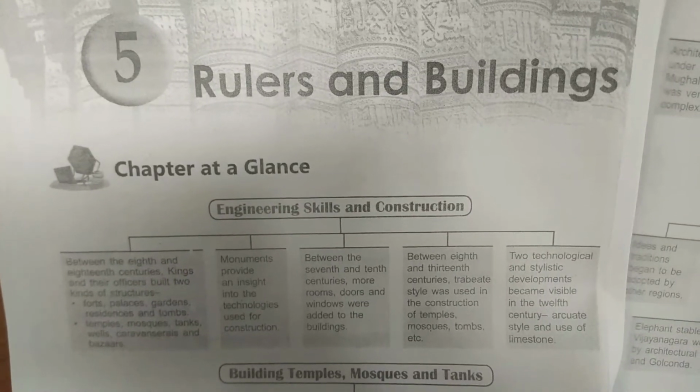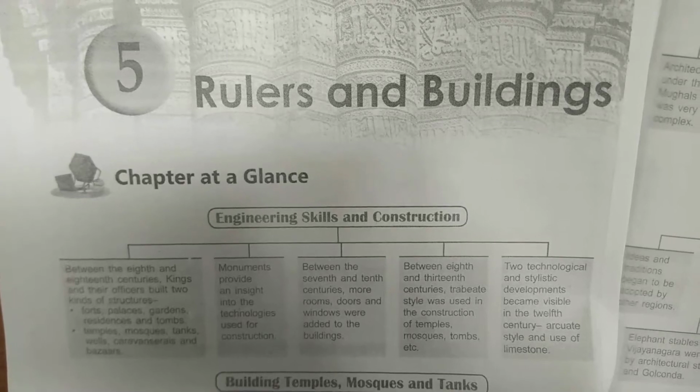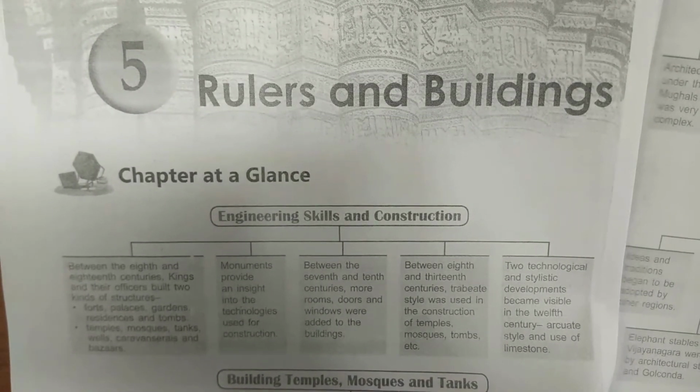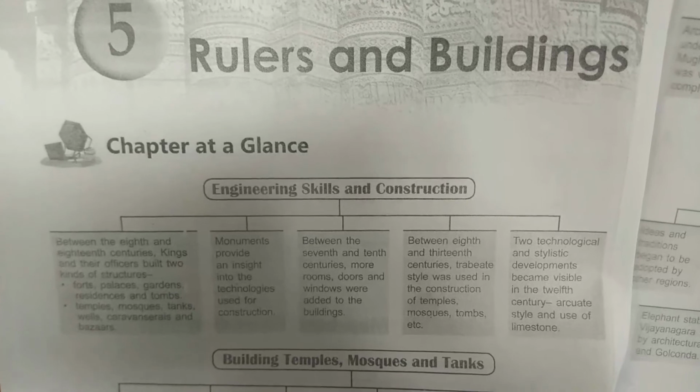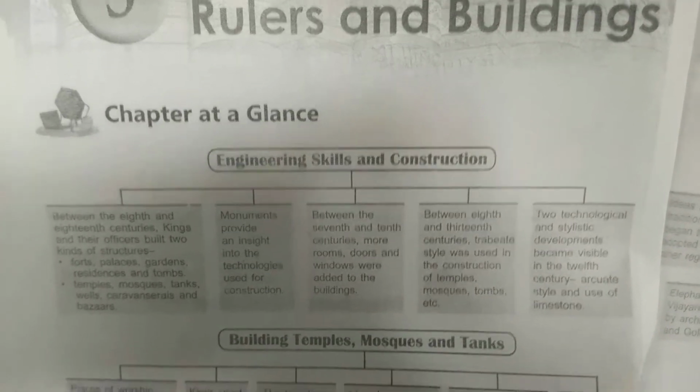Hello students, this is the revision for chapter 5 from history, that is rulers and buildings. The first topic is engineering skills and constructions.